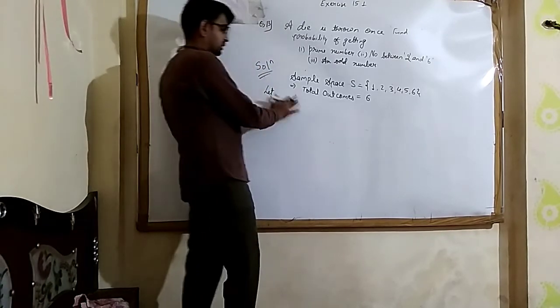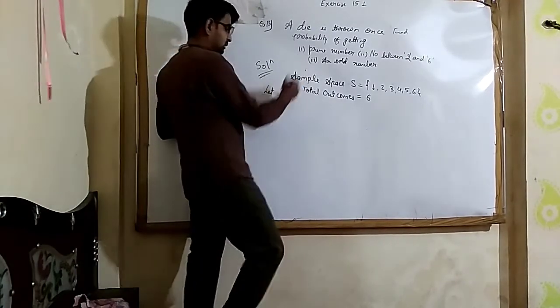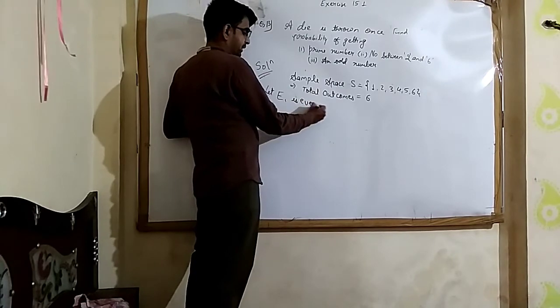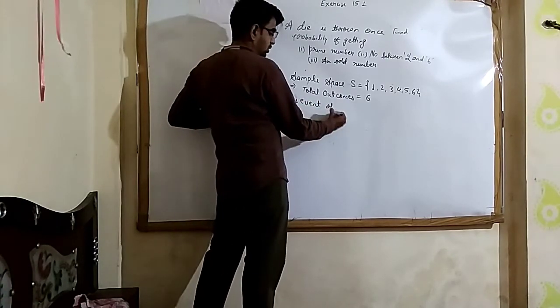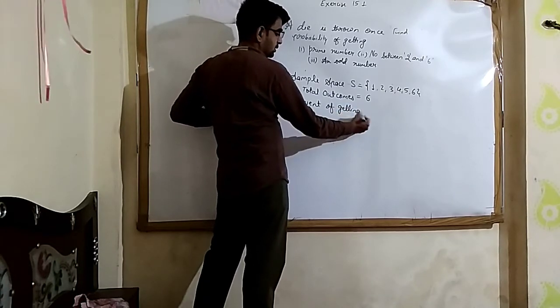Okay, do one thing. Now just prepare the events. Suppose E1 is the event of getting a prime number in the throwing of dice.